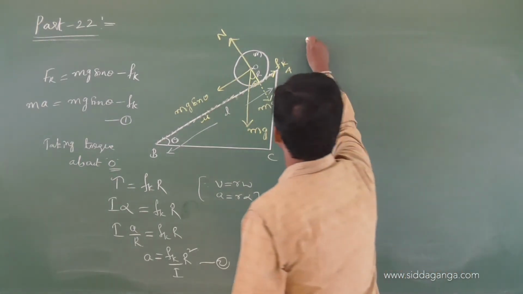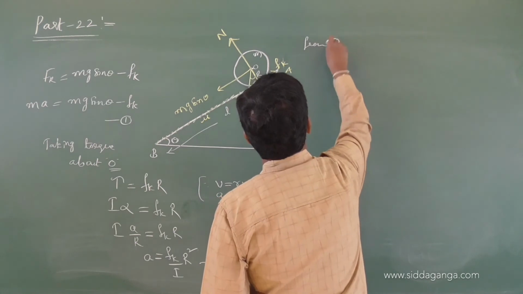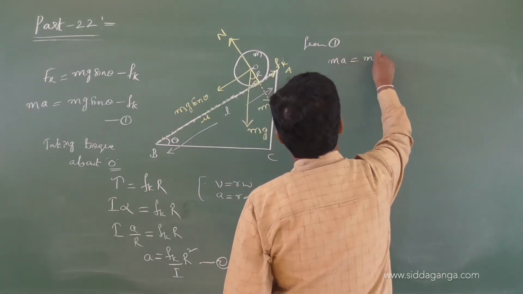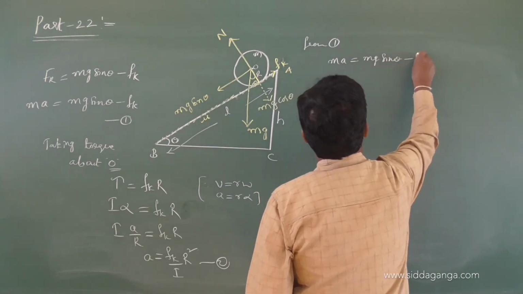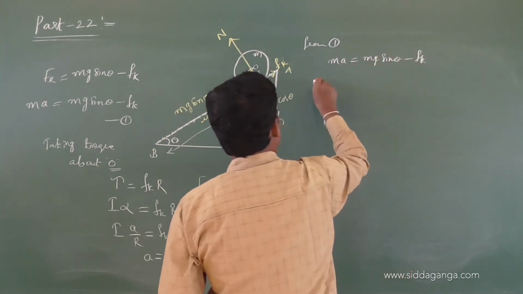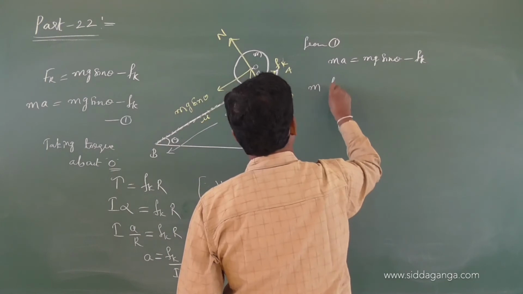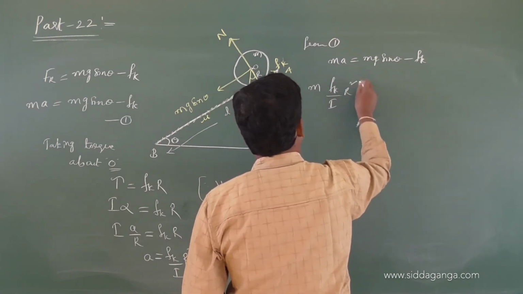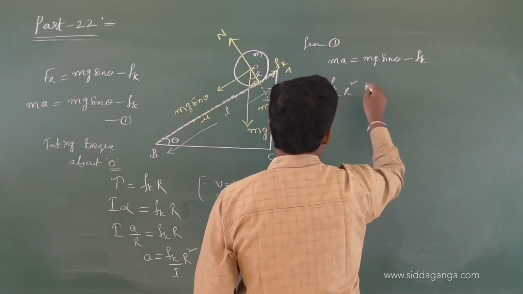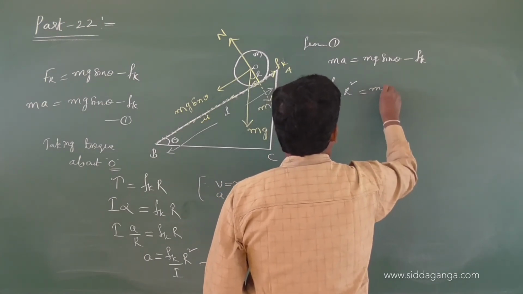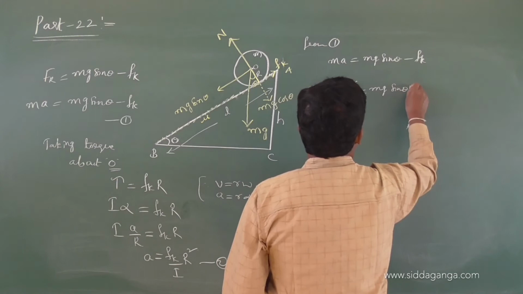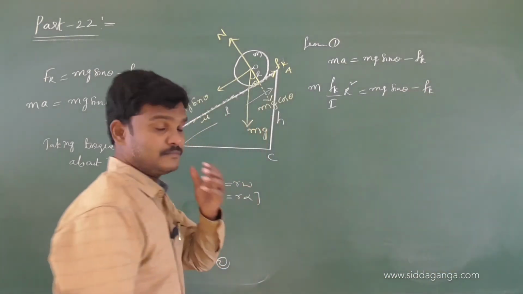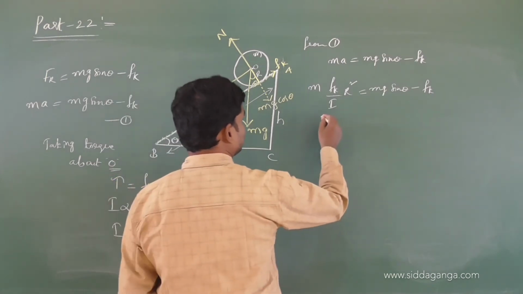So from equation 1, what is 1? Ma equals mg sin theta minus Fk. What is a? a is Fk by I R square. So mg sin theta minus Fk, take Fk left.